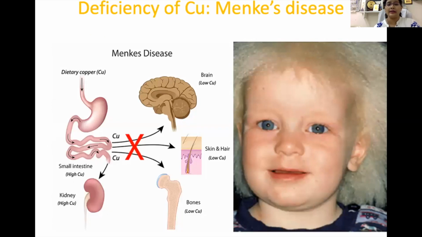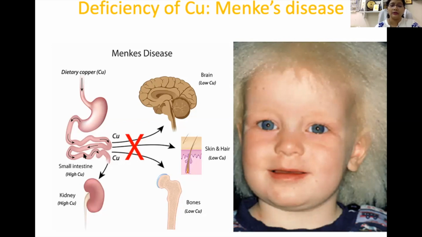Now we will discuss two disorders of copper metabolism. The first disease is known as Menkes disease. Actually, this Menkes disease is because of a deficiency of copper binding ATPase. What happens here is that copper is absorbed from the intestine, but it is bound to metallothionein.